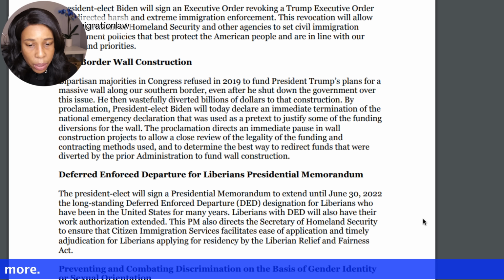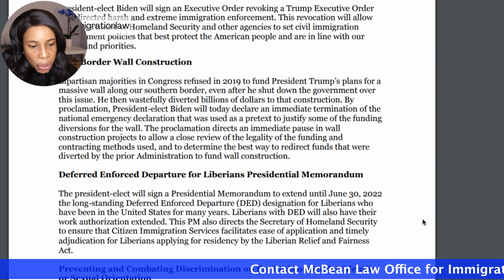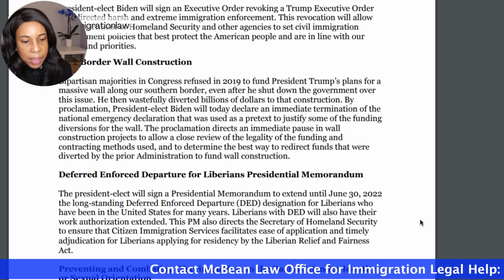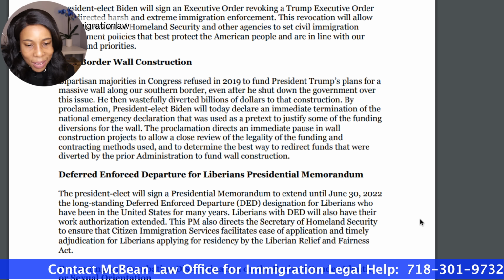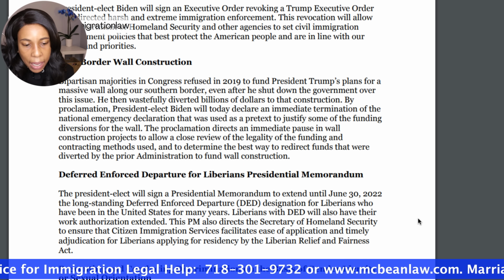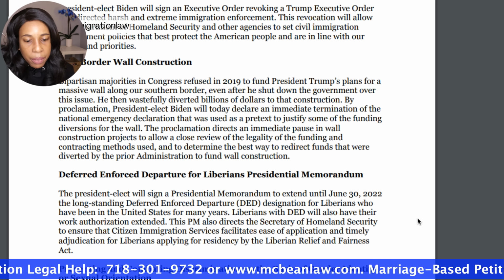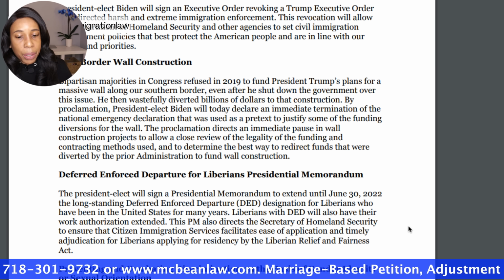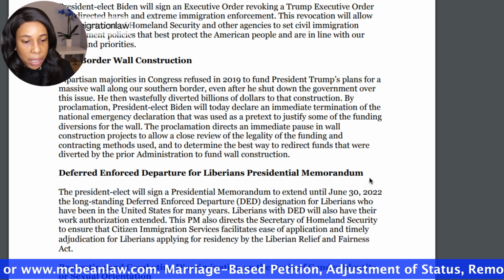So Liberians, you have more time there. It also directs the Secretary of Homeland Security to ensure that USCIS facilitates ease of application and timely adjudication for Liberians applying for residency under the Liberian Relief and Fairness Act.